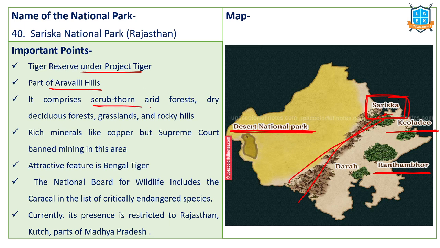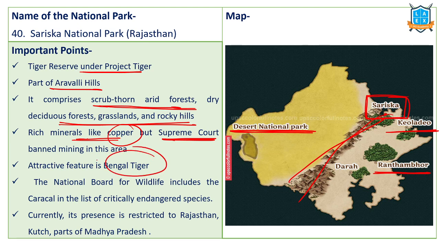It consists of scrub thorn, arid forests, dry deciduous forests and grasslands. This region is famous for rich minerals like copper. But the Supreme Court has banned mining in the Aravali region. This region is famous for Bengal tiger, National Board for Wildlife. This included many critically endangered species. Caracal is one of the species located in this area.